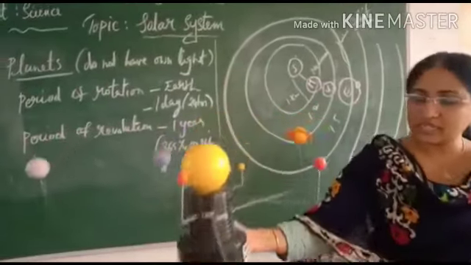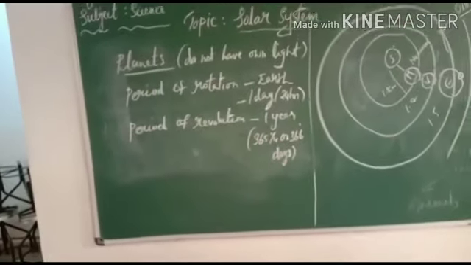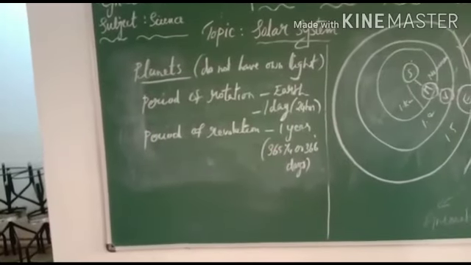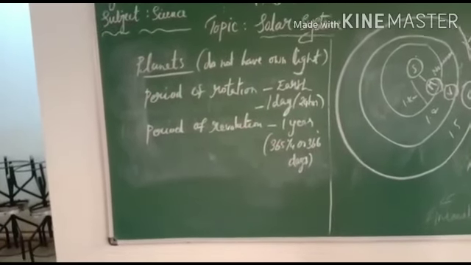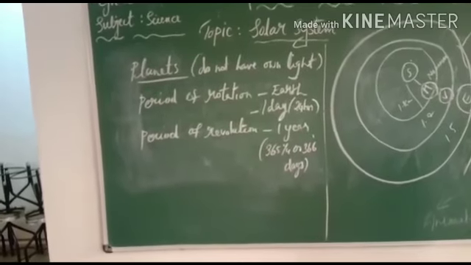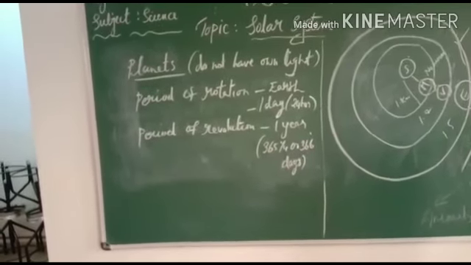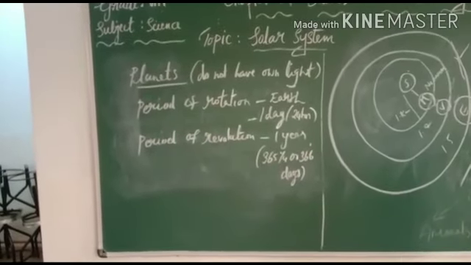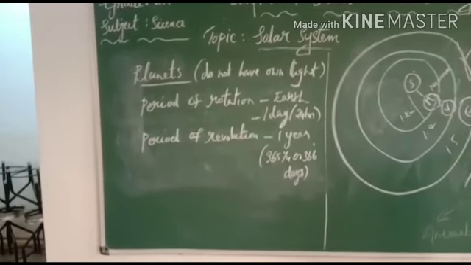Sometimes we can see this planet before the sunrise in the eastern sky and after the sunset in the western sky. So we give it one name: it is known as the morning or evening star.